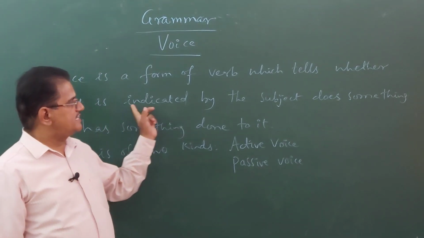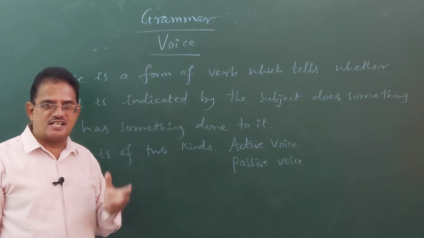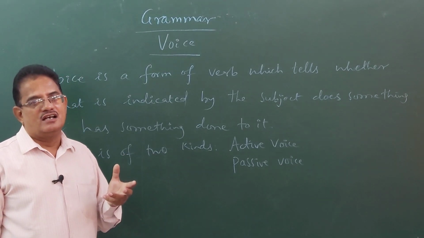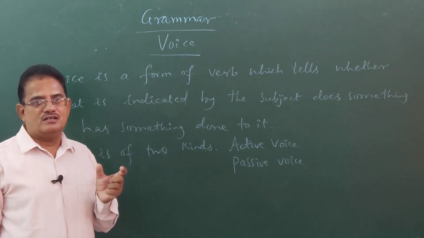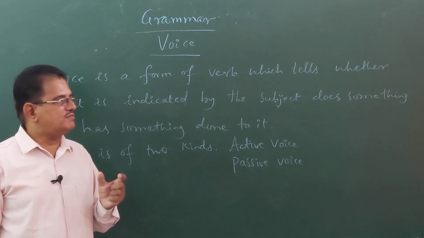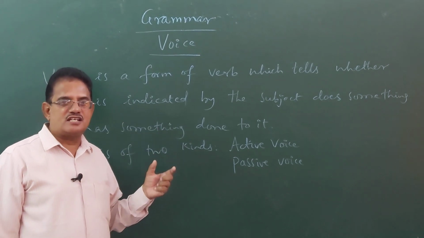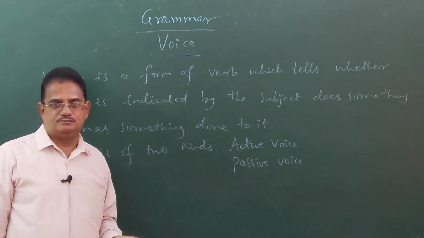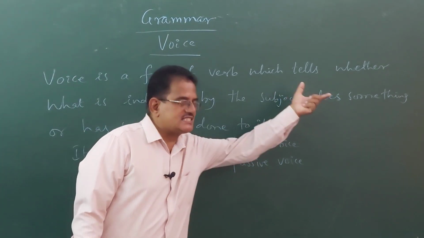Okay. So, what is indicated by the subject in a sentence? A word which is in the place of the subject sometimes shows that the subject is acting, means the subject does something.